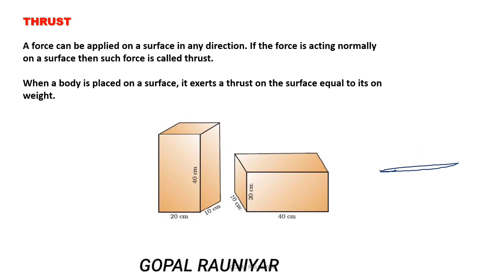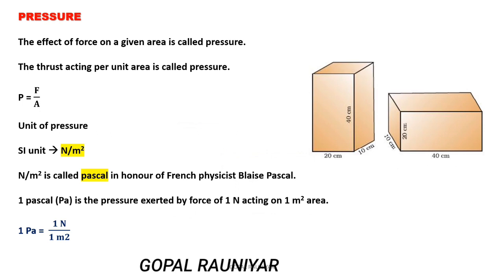Okay, now we will understand what is pressure. The effect of force on a given area is called pressure. The thrust acting per unit area is called pressure. Now we have seen that in the case of thrust, if the body is kept in two ways but the weight of the body is the same, in both cases the thrust will be equal.